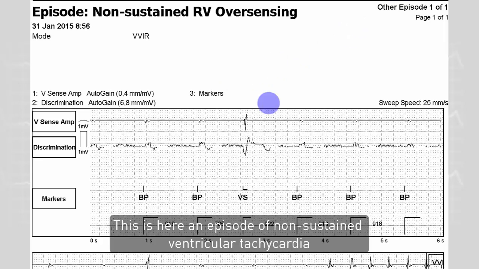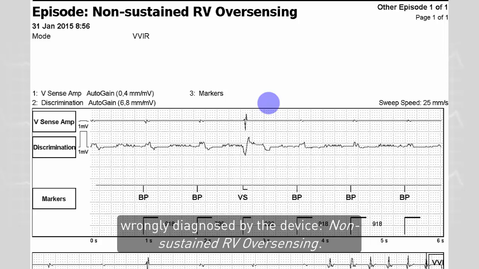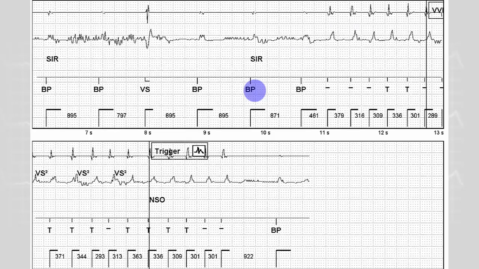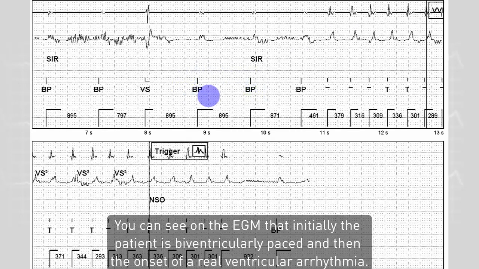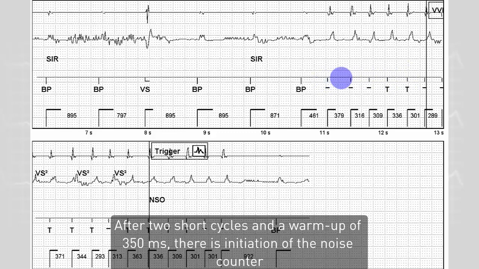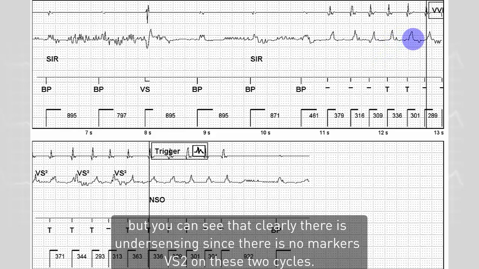This is here an episode of non-sustained ventricular tachycardia, wrongly diagnosed by the device as non-sustained RV oversensing. You can see on the EGM that initially the patient is biventricularly paced, and then the onset of a real ventricular arrhythmia after 2 short cycles and a warm-up of 350 milliseconds. There is initiation of the noise counter, but you can see that clearly there is undersensing, since there are no VS2 markers on these 2 cycles.